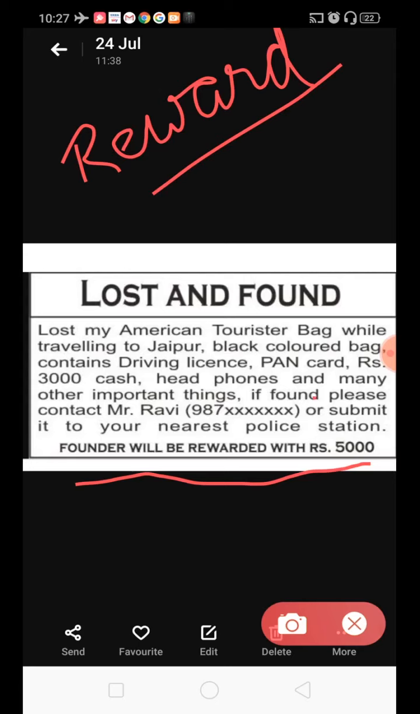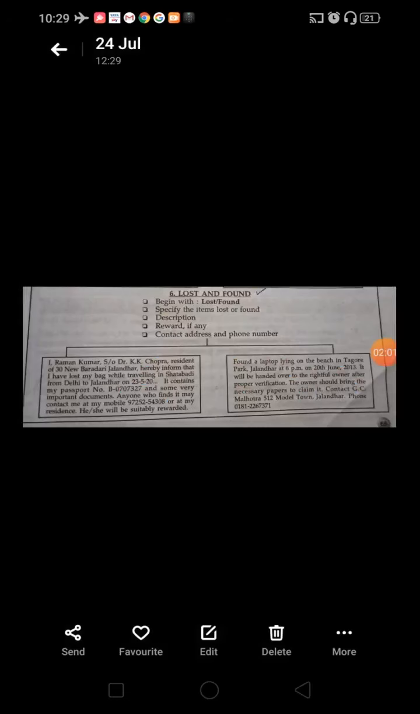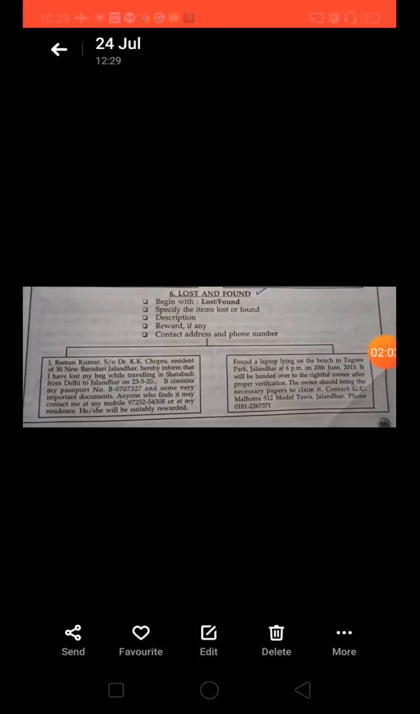Now let us see another example. As you can see here on the screen, as I told you, you need to begin with lost and found, specify the items lost or found, then you need to give the description, then reward if any, and then contact address and phone number. So here you can see we have already discussed the lost one. Now let us see found, how to draft the ad for found.